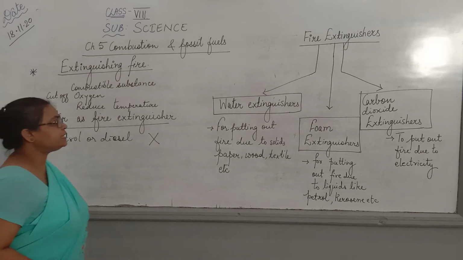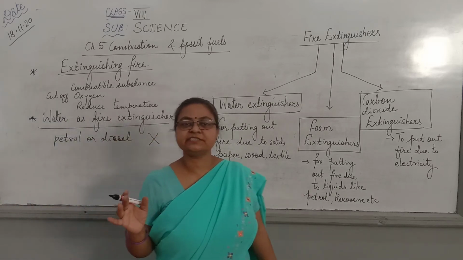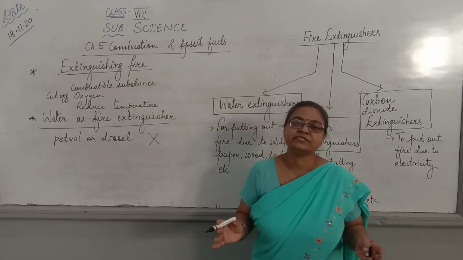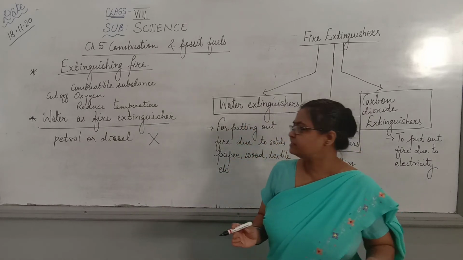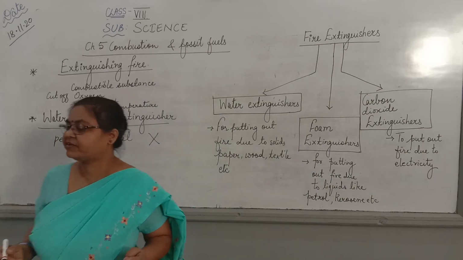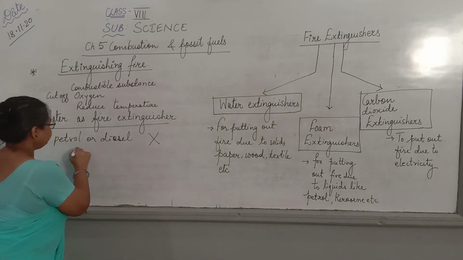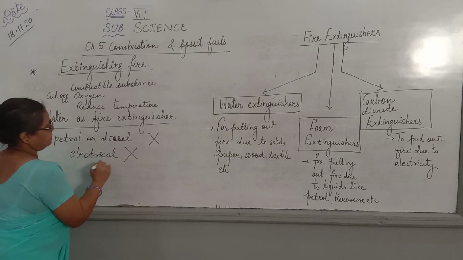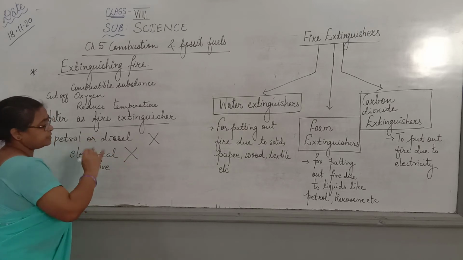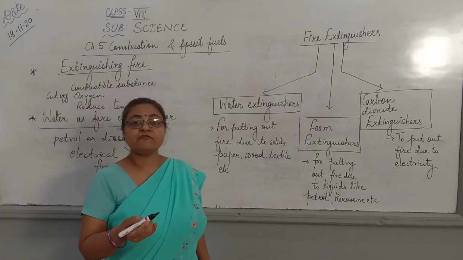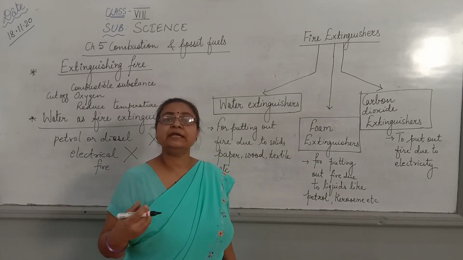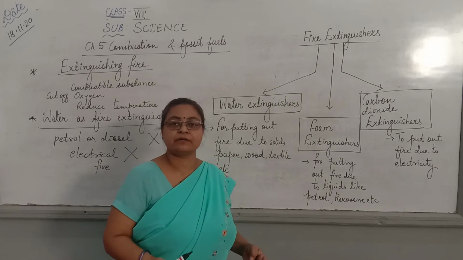Right? Similarly, water also conducts electricity. Many fires are caused because of short circuits. And so we cannot use water for electric fires also. We can't put out electric fire using water, because the person who is putting out the fire or pouring water on it will get electrocuted, he will get a shock.